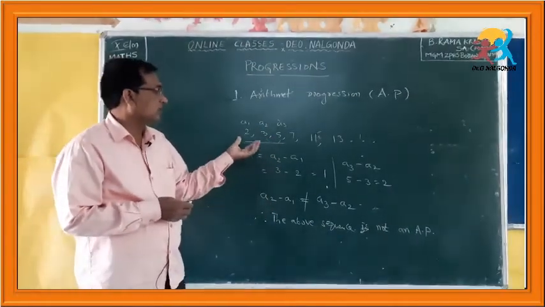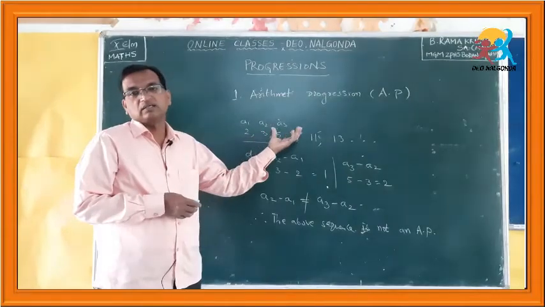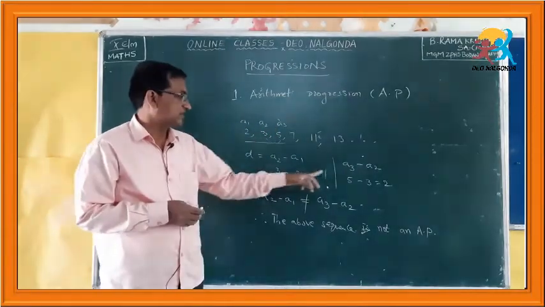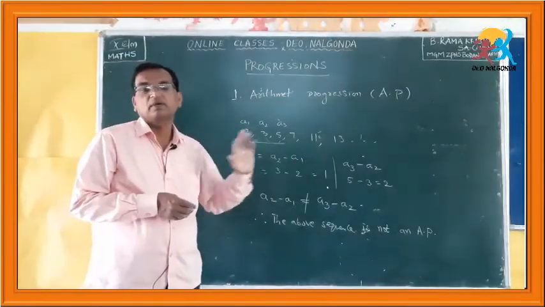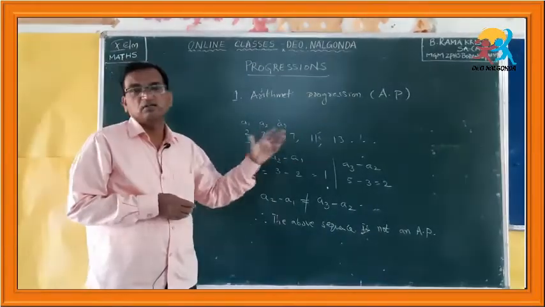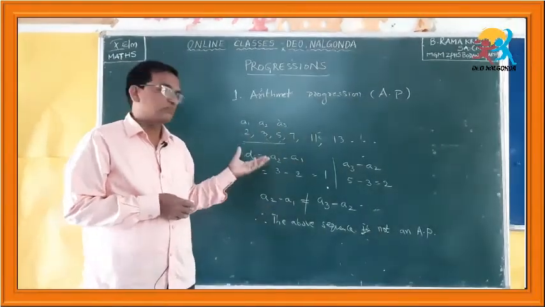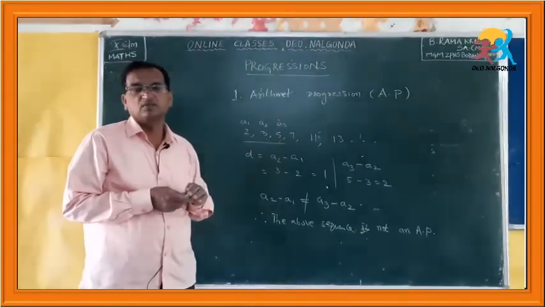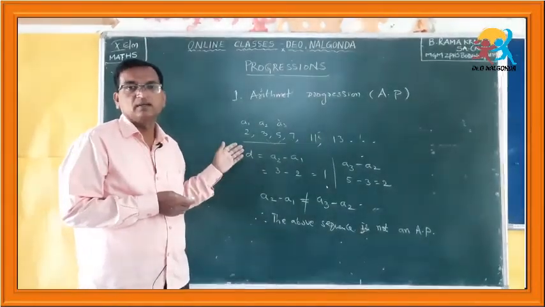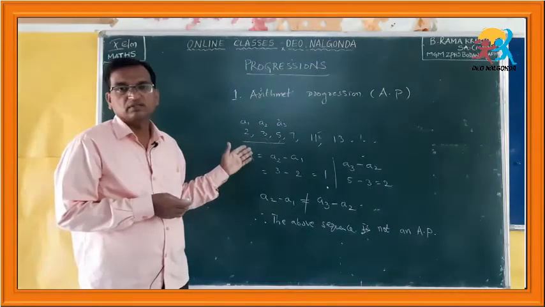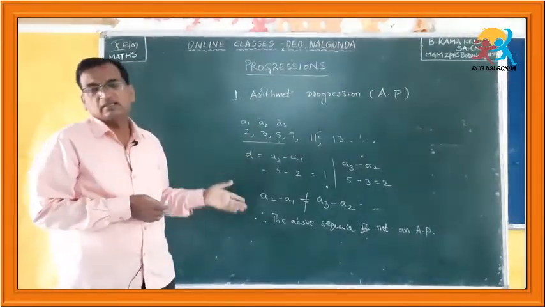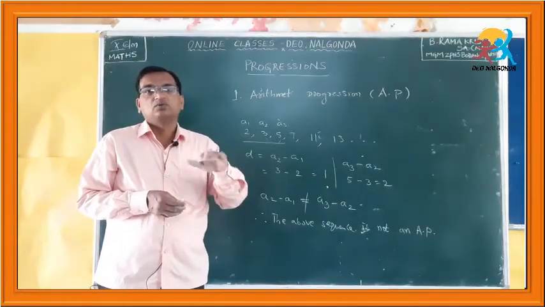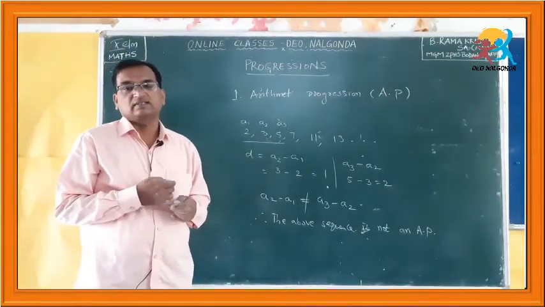You have to find the difference between 2 or 3 successive pairs. If the difference is not the same, you can conclude that it is not an AP, and if the differences continue to be the same, and you observe the numbers, you will definitely analyze whether it is an arithmetic progression or not. This is the thing you have to understand to solve the first exercise